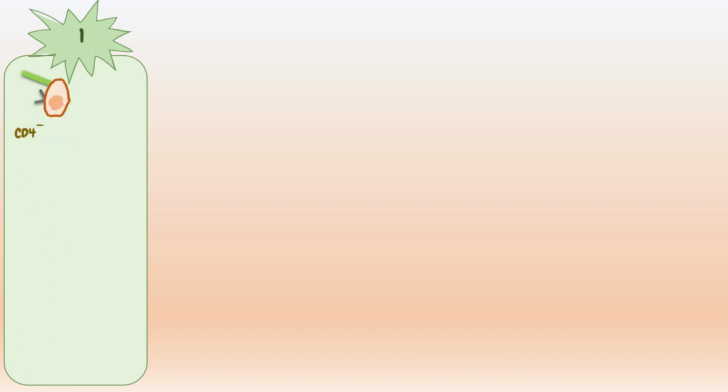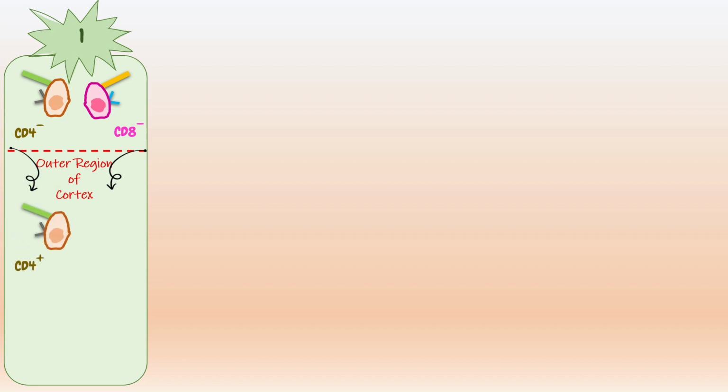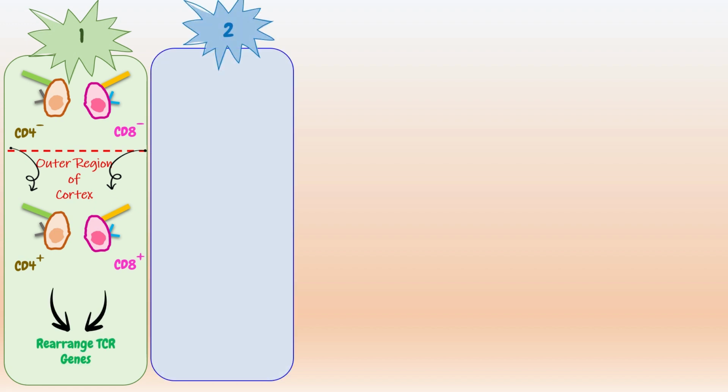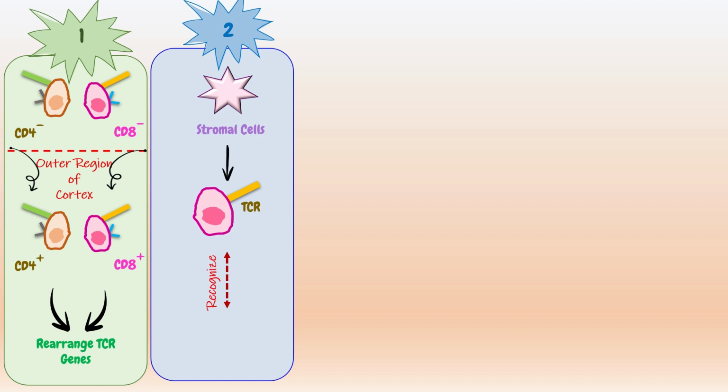Stage 1 is that CD4 negative and CD8 negative cells proliferate in the outer region of the cortex, during which they become CD4 positive and CD8 positive, and rearrange their TCR genes. Stage 2 is that under the influence of thymic stromal cells, T-lymphocytes whose TCR recognizes one of the available self-MHC molecules survive and the rest die.